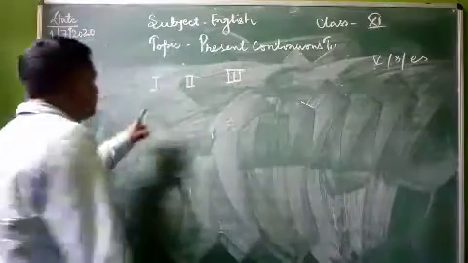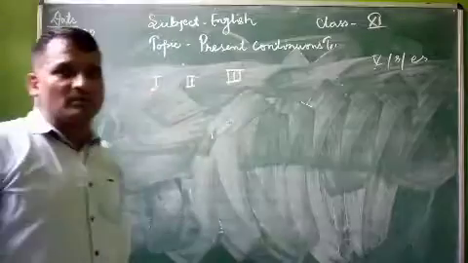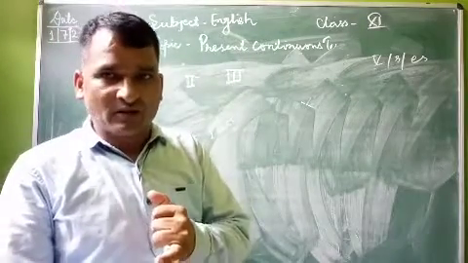But my dear students, you have to remember these things. First form of the verb, present indefinite tense, affirmative sentence.